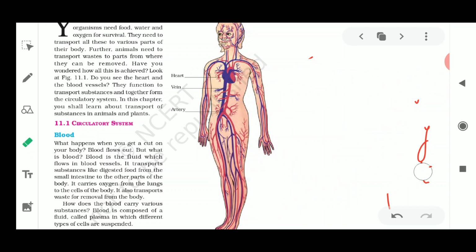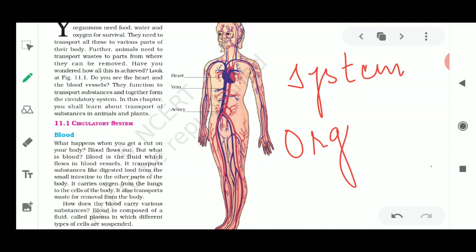As you all know, our body consists of many organ systems. Now what does system mean? System means there are various organs which are working together. In the human body, many organs work together to form a major product, and that is known as a system.